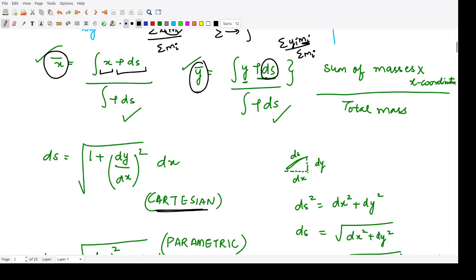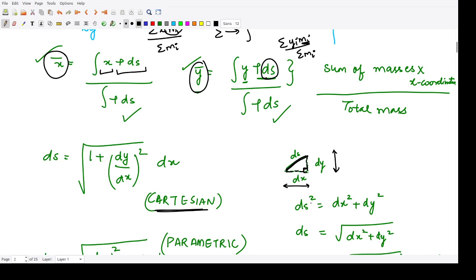If we have our curve defined in Cartesian equations, what is this coordinate? Suppose this is your curve. We can draw a perpendicular here in the vertical direction, and a perpendicular here in the horizontal direction, so they are perpendicular to each other. This distance would be dx and this small distance would be dy. So what would be this ds whenever this length is small? We can ignore the curve for the small length.